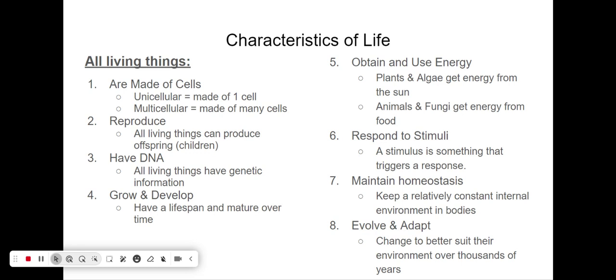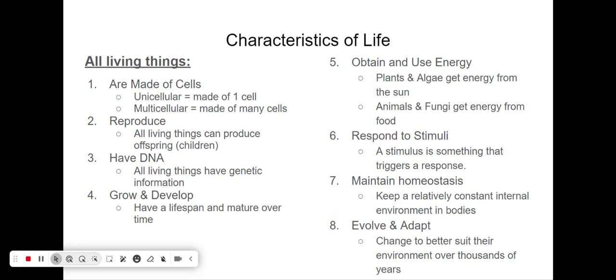All living things have DNA. This is genetic information. This is how those traits are passed on from generation to generation when they are reproducing. All living things grow and develop. They have a lifespan and mature over time.